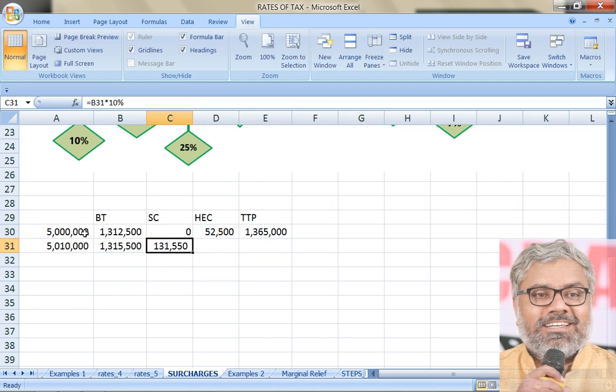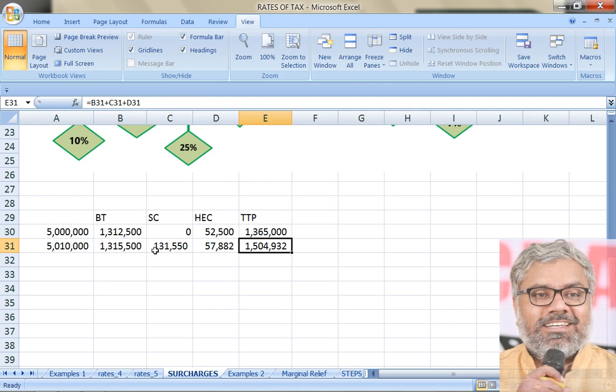Depending upon the nature of the assessee, here the assessee is an individual. Then we have cess. Cess also we have to calculate on base tax plus surcharge. On that, 4% we have to calculate. So the total tax liability is how much here? 15 lakhs 4,932. Say, after rounding, 930. These are calculations which we know.